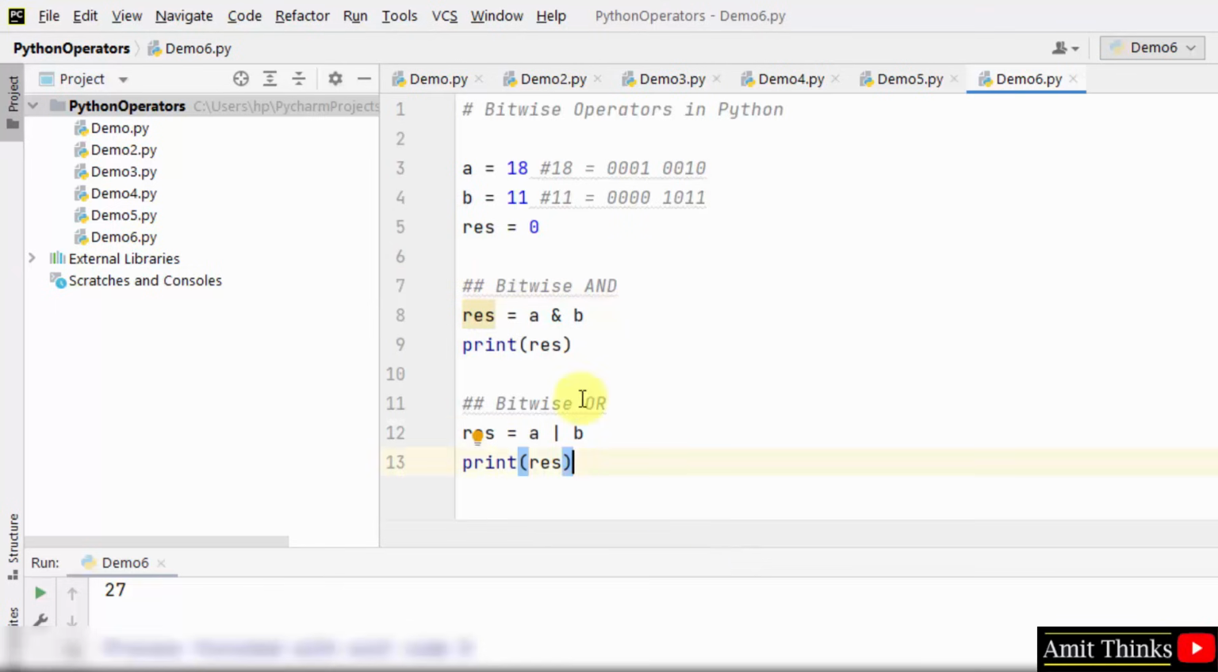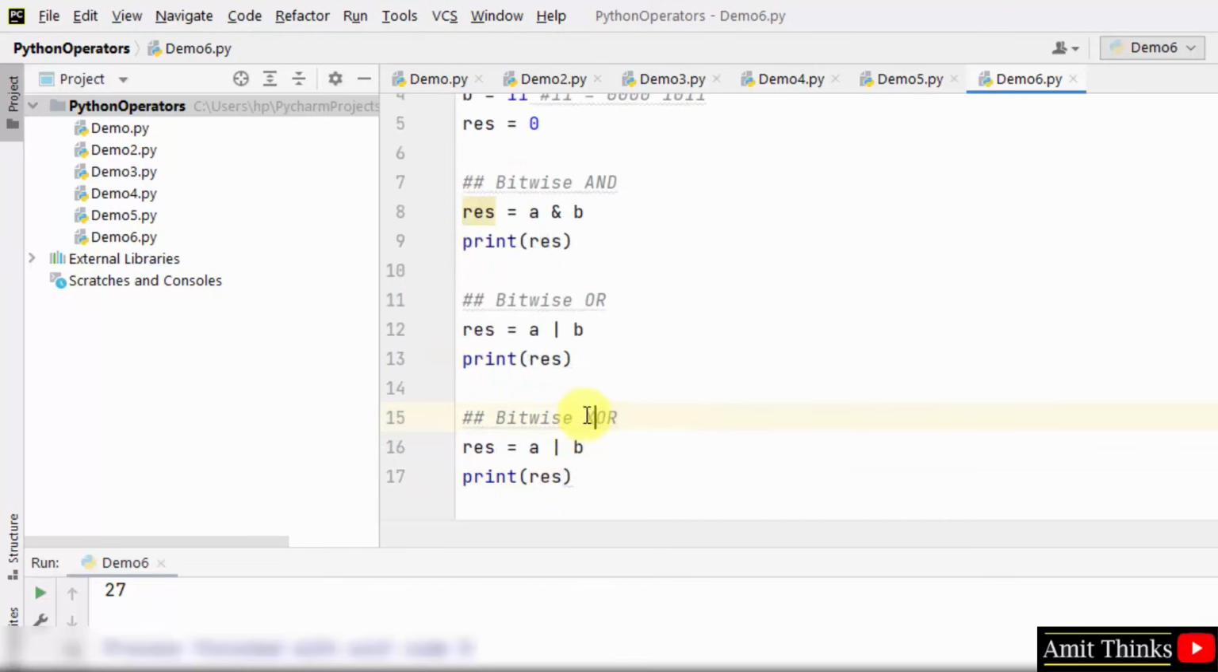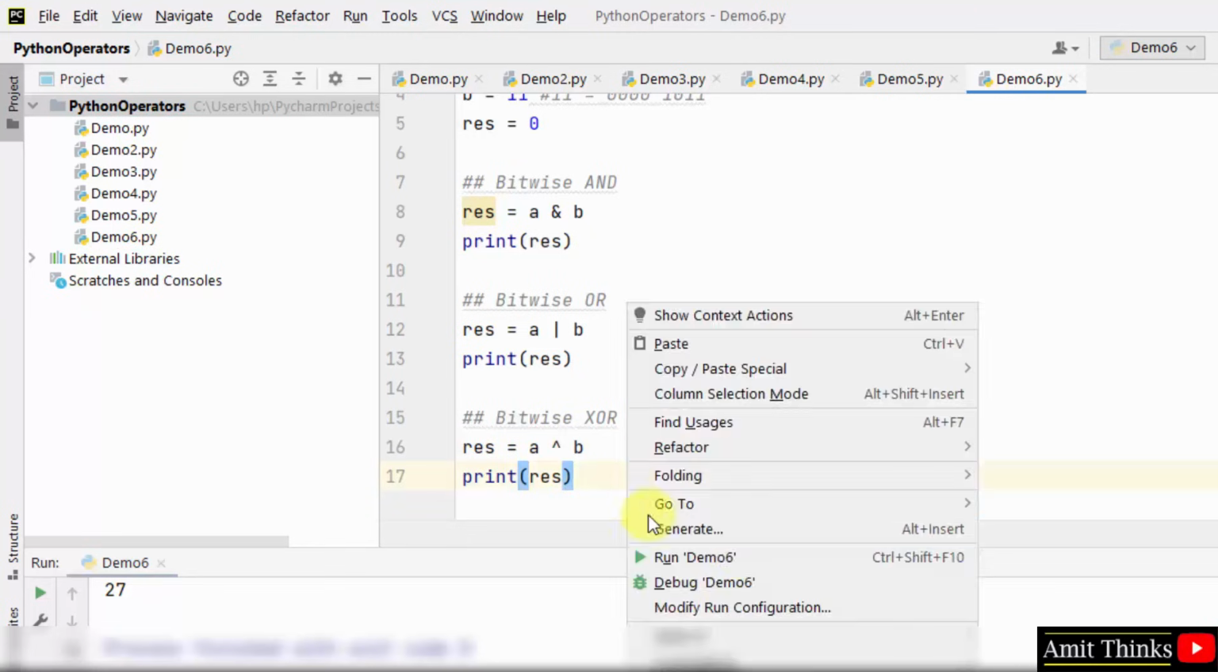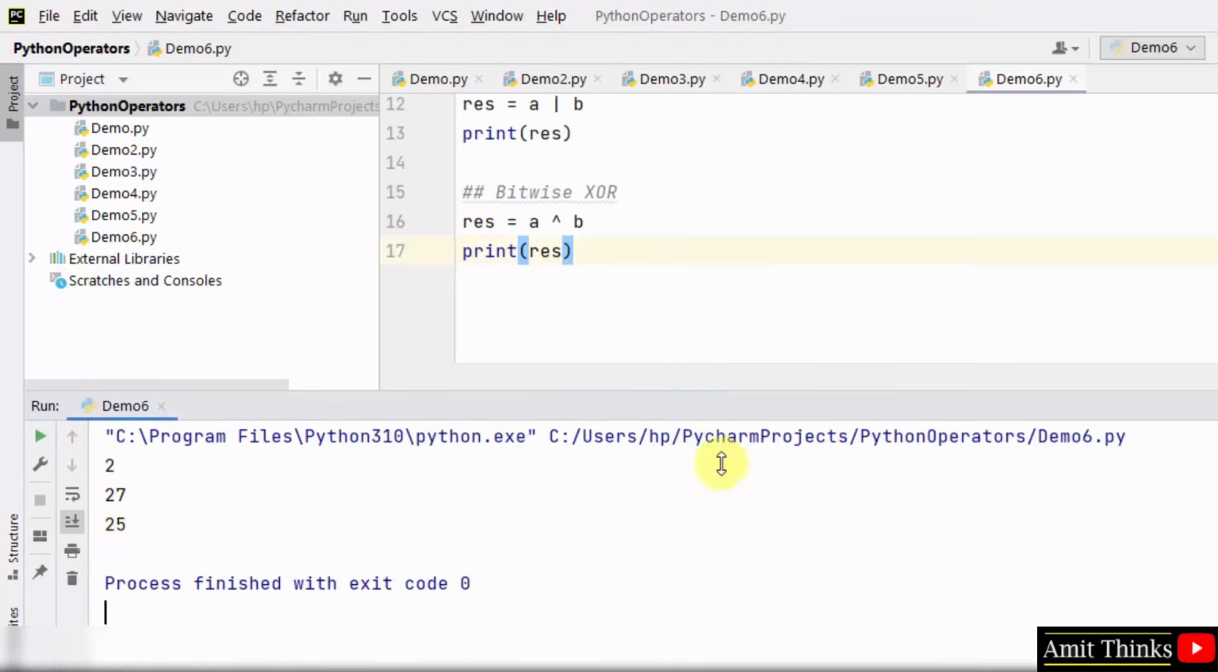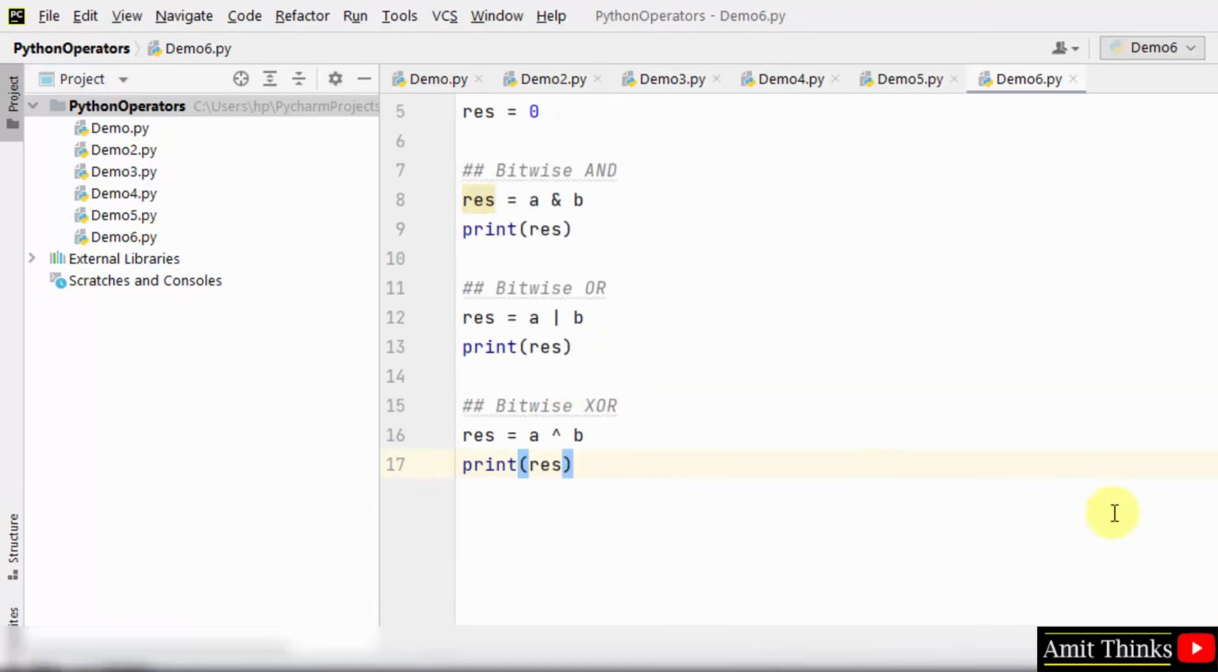Now let us focus on bitwise XOR. The bitwise XOR operator sets each bit to 1 if only one of them is 1, that is, if only one of the two operands is 1. So the operator here is the following. Okay, this is for bitwise XOR. Right click and run it. The output is 25 here, for A and B value XOR.